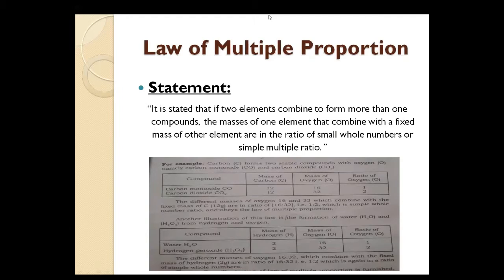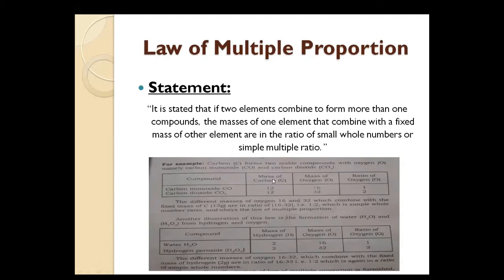After discussing these two examples, our statement is verified or justified. We see two elements in both cases. In the first case, carbon and oxygen. In the second case, hydrogen and oxygen. They are reacting together and forming more than one compound. In the first case, we have carbon dioxide and carbon monoxide, and in the second example, water and hydrogen peroxide.